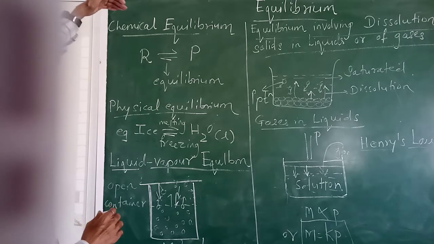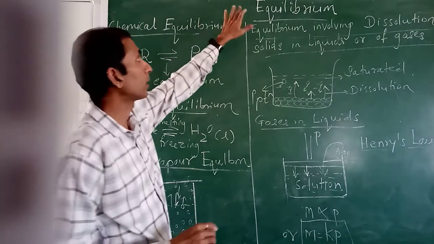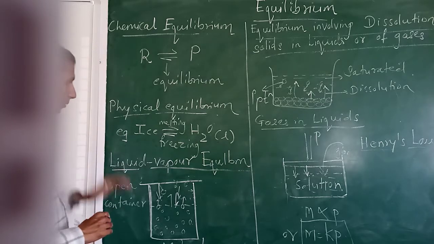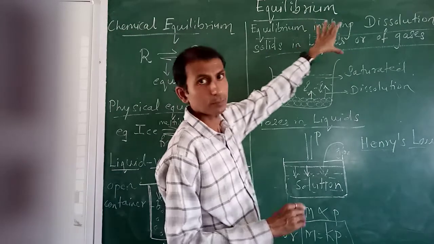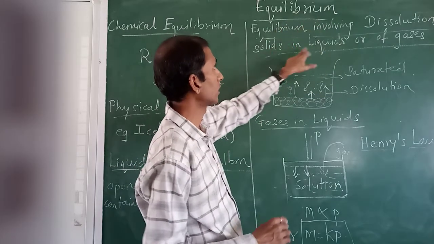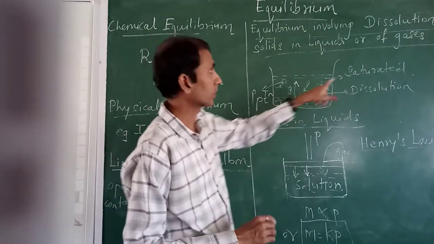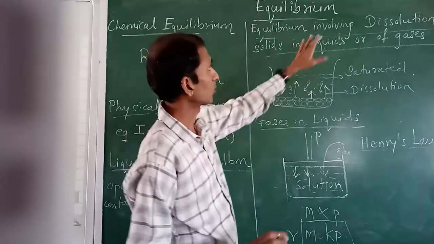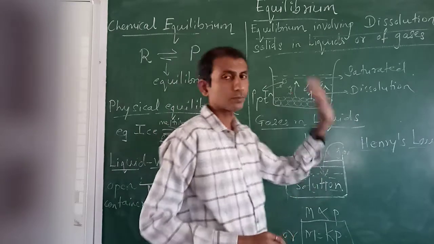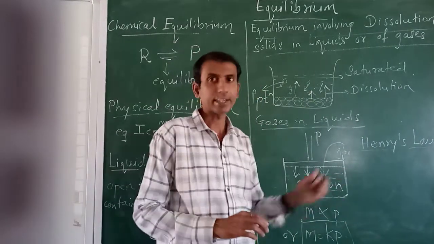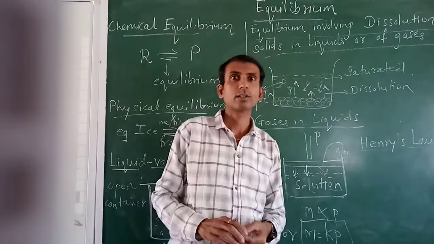So today we have introduced the chapter equilibrium, and you have studied two types, chemical and physical equilibrium with example. Okay, and this particular part you have studied equilibrium involving dissolution of solids in liquid. This one where we have studied saturated solution formation, and lastly dissolution of gases in the liquid, which was explained by Henry. So here we have studied Henry's law, and this is the final equation.